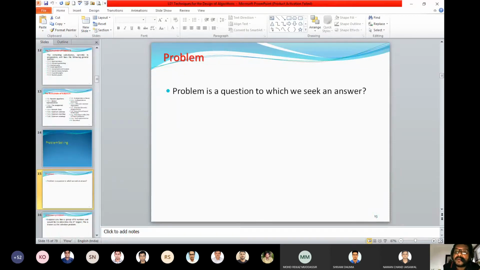The problem is the question which we seek to answer. In the problem solving process, I'll discuss the data structure and others, then again I will come to the data structure. When we try to represent a problem in a computer, we need to represent it in memory. To solve a problem with the help of a computer, we have to first represent that. We have to store that in main memory or secondary memory. And even if you store it in the secondary memory, it has to be brought to main memory.